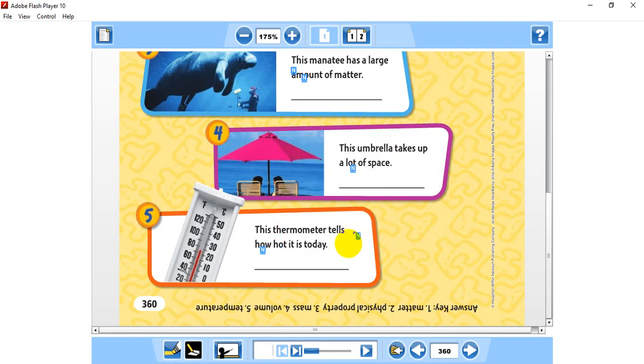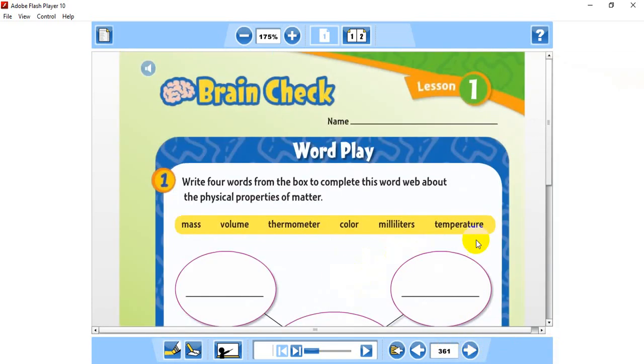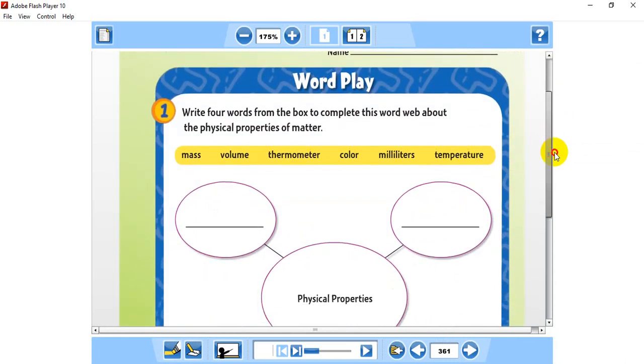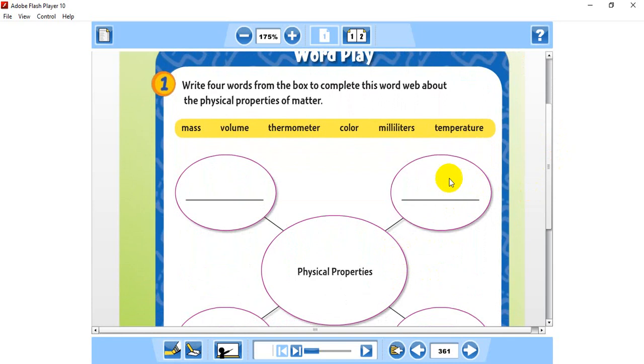Now, let's go to the next page, page 361. Here they're asking you to select only the physical properties from these keywords and write them here in the circles or in the spaces. Write 4 words from the box to complete this word web about the physical properties of matter. So, who could give me or select some examples of physical properties written here in this box?